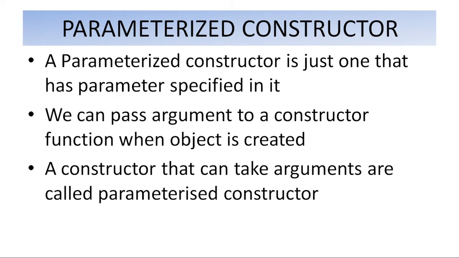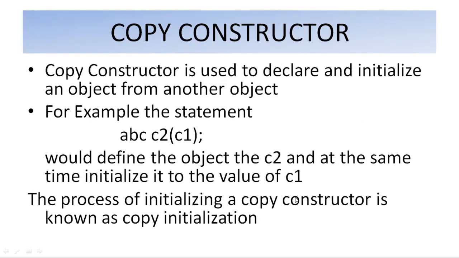A parameterized constructor means a constructor that has parameters specified in it. That constructor is called a parameterized constructor. We can pass arguments to a constructor function when an object is created. A constructor that can take arguments is called a parameterized constructor.